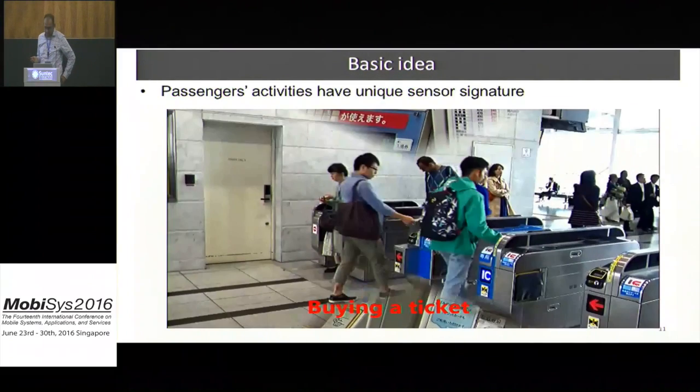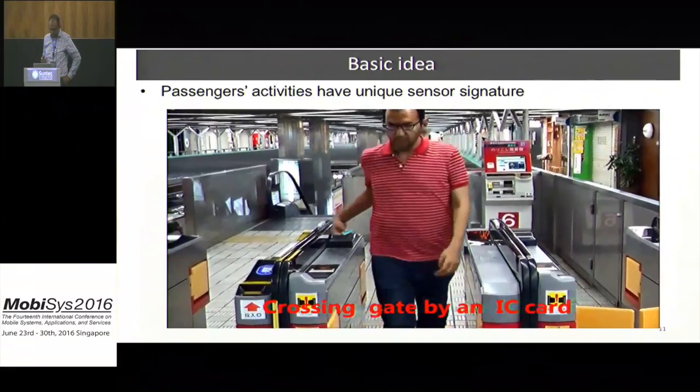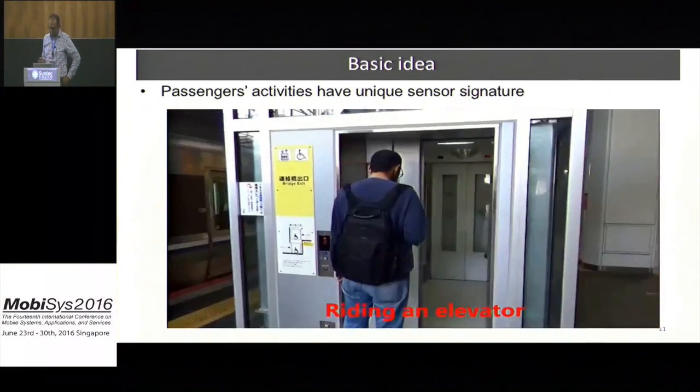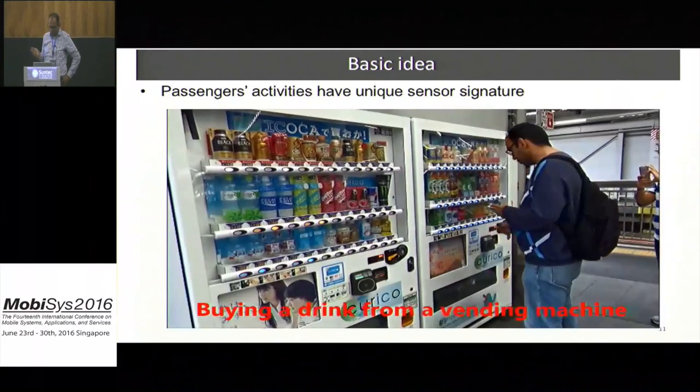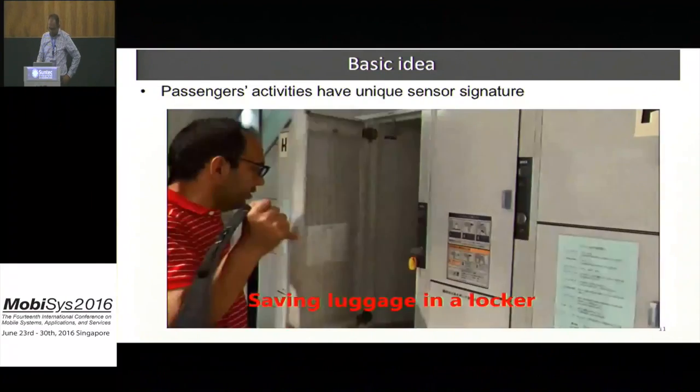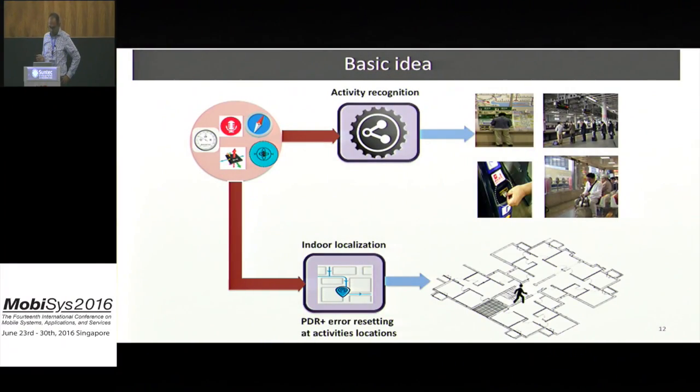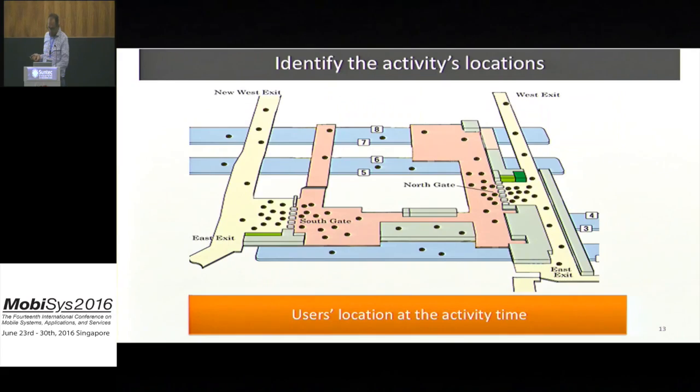Our basic idea is that we observed that passengers' activities in railway stations have unique signatures on one or more phone sensors. We leverage this fact to recognize passengers' activities in the station, and at the same time, as shown here, we track the user position in the station starting from the station entrance.